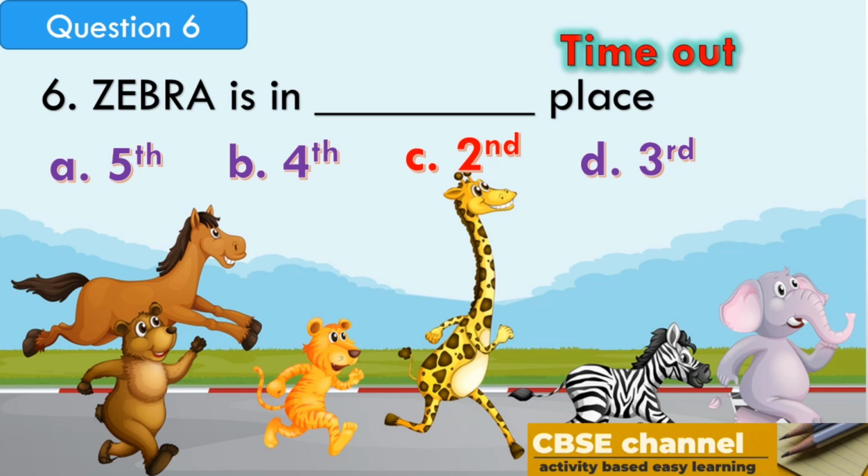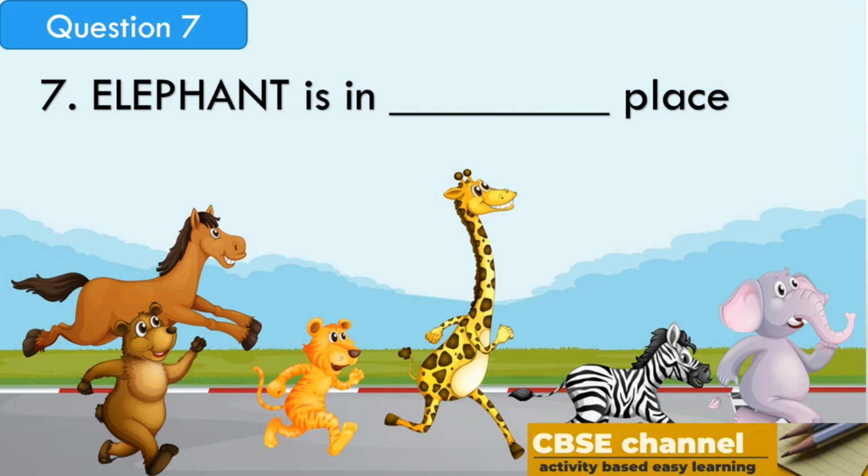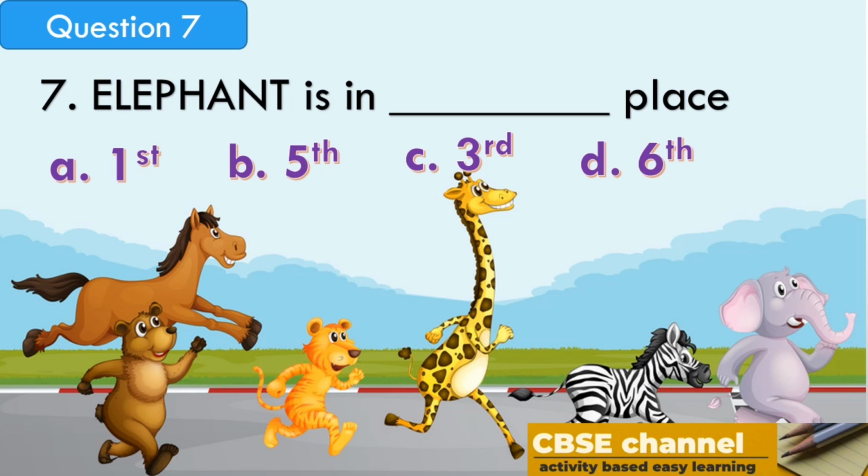Let's see the next question. Elephant is in dash place. Option A, first. Option B, fifth. Option C, third. Option D, sixth. Your time starts now.